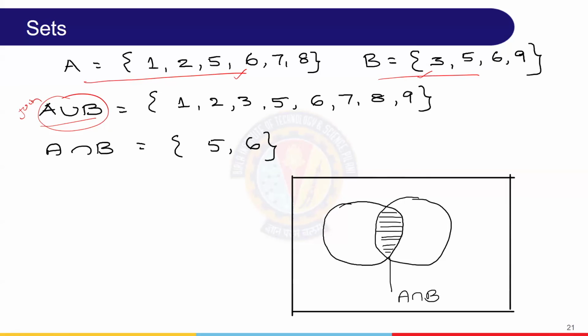So here we can see this. A union B is nothing but putting the two baskets together. This is one basket, this is another basket. Union means put all those things in one basket. If anything is repeated, remove it, keep it only once. Intersection is a crossroads, right? So what are the things which are common to both? Here 5 and 6 are there. Here also 5 and 6 are there.